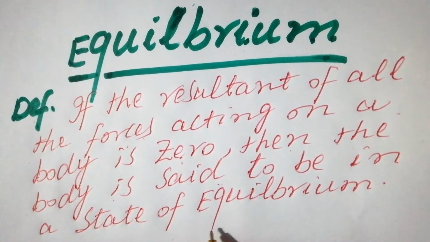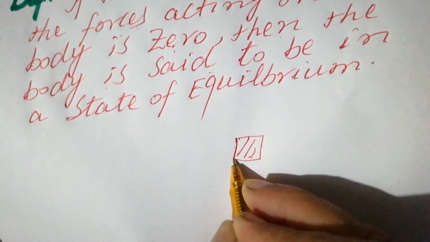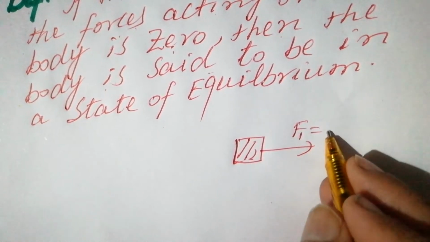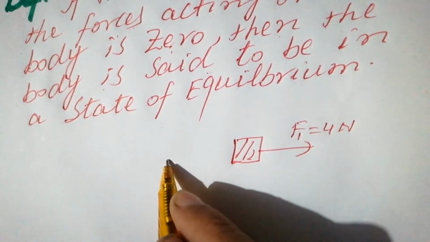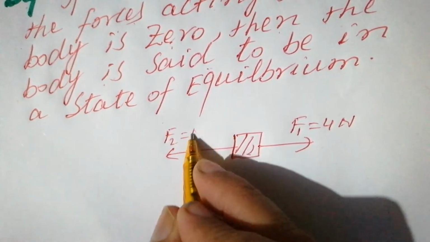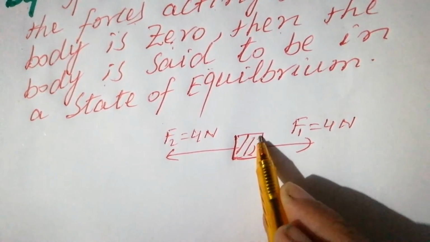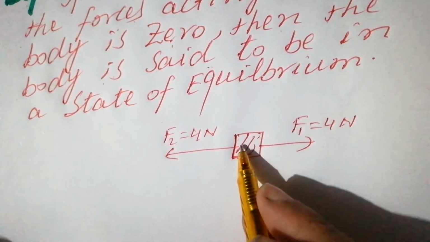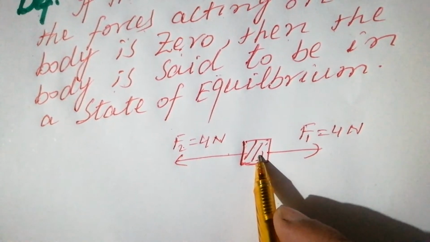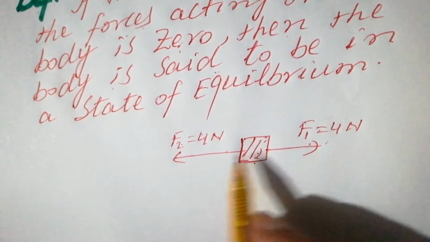It means if the resultant of all the forces acting on a body is zero, let's suppose the body is here. On this side, let's suppose the magnitude of the force is 4 Newton. And on this side, the force acting on it is also 4 Newton. In which direction does the body move? Look at the case here. We have two forces acting on the same body, but the direction is opposite. They have the same magnitude, but their direction is opposite.